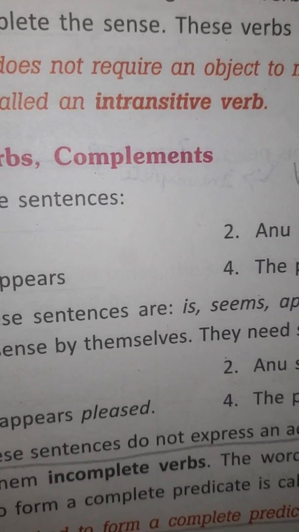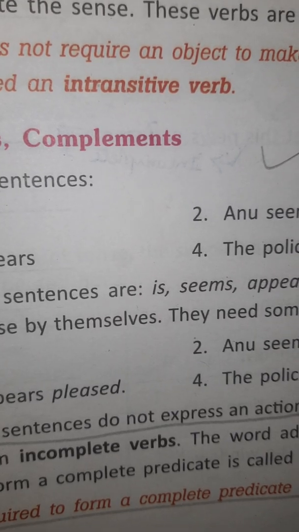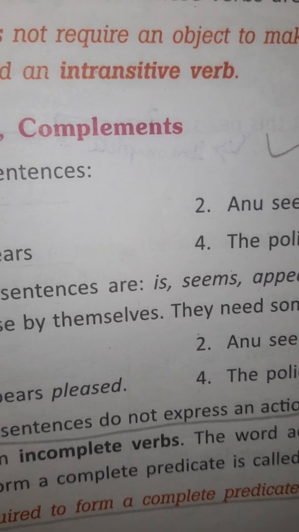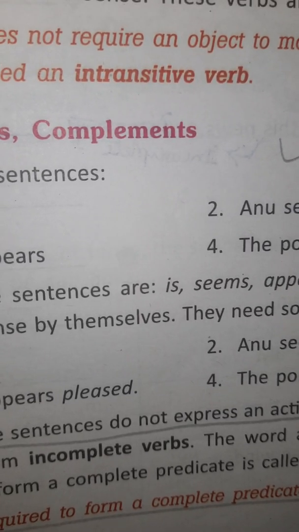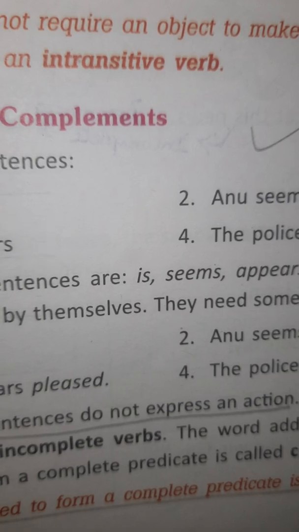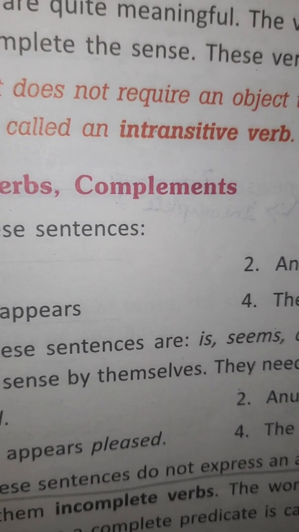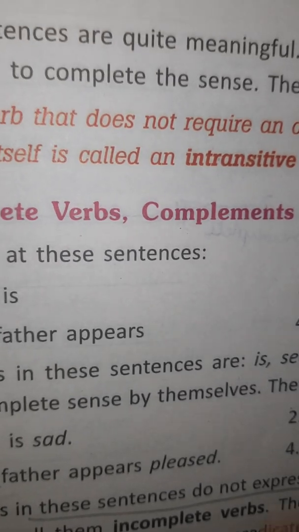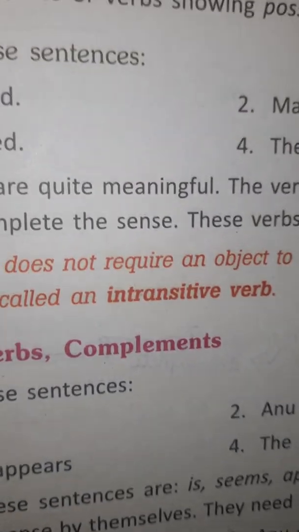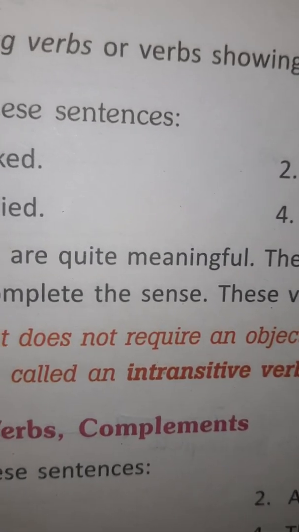The word added to them to complete the meaning and to form a complete predicate is called a complement to the verb. Incomplete verbs are either the verbs showing being or verbs like seem, appear, look.